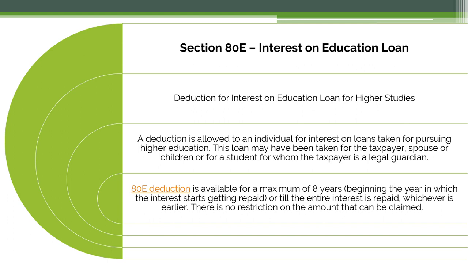The 80E deduction is available for a maximum of 8 years, beginning the year in which the interest starts getting repaid. So once you have started repaying the interest, from that year it will be available for a maximum of 8 years or till the entire interest is repaid. Suppose you have repaid in 4 years, then it will end there. Whichever is earlier will be considered, and there is no restriction on the amount that can be claimed. So whatever amount you have taken, it will start when you start repaying the interest, till 8 years or till the entire interest you have paid to the bank.